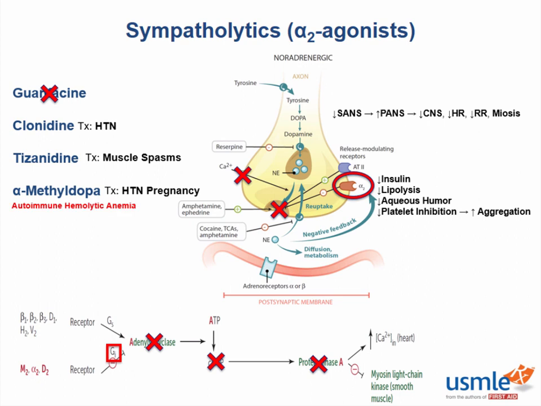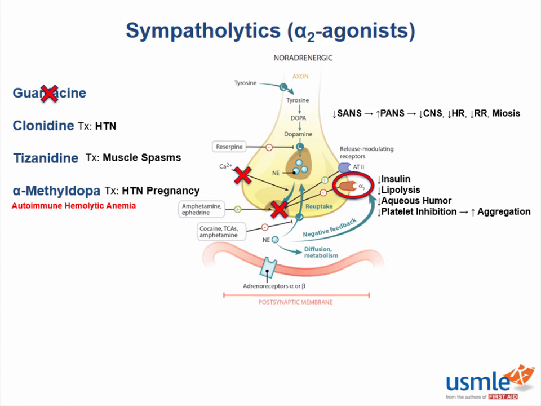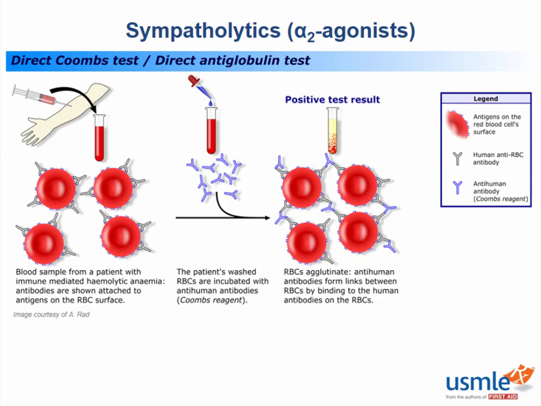And how would you diagnose autoimmune hemolytic anemia? That's right, a positive direct Coombs test. Remember that a direct Coombs test is performed when you suspect that a patient is producing immunoglobulins against RBC membranes, causing them to be destroyed by the immune system.